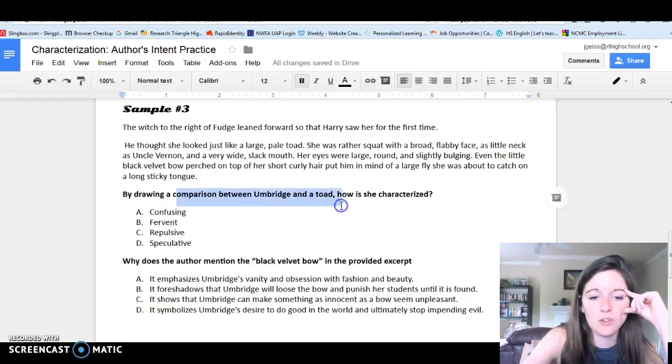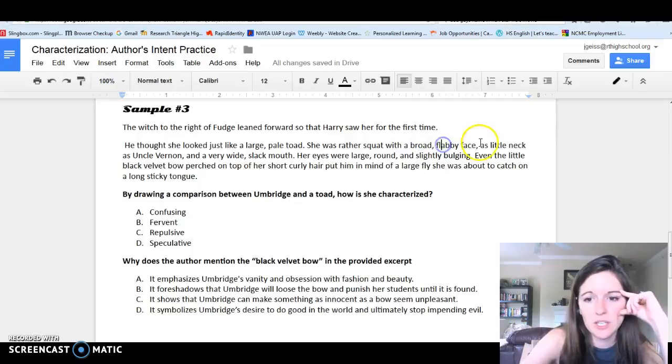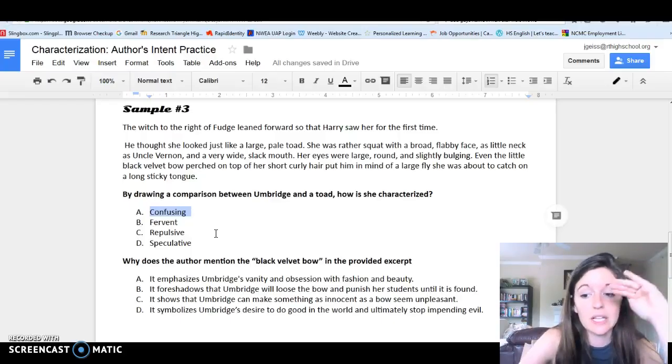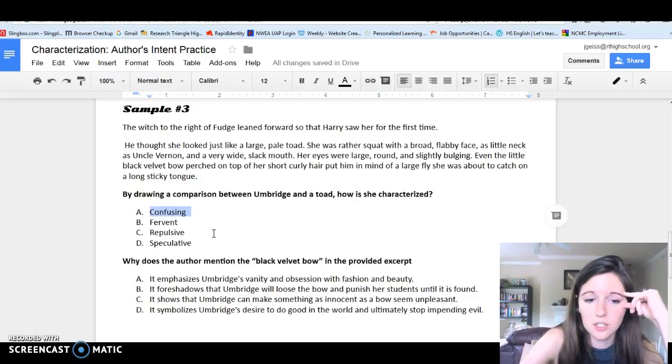So what is the author trying to say about Umbridge by comparing her to a toad? Well, she's large, she's pale, she's broad, she's flabby, she has a little neck, she has a wide, slack mouth, her eyes are large, round, slightly bulging, and it looks like she wants to eat the bow on her head. So does that mean the author wants us to see her as confusing? No, it's very clear what the author thinks about her, and it's very clear to the audience who she is. There's no confusion.